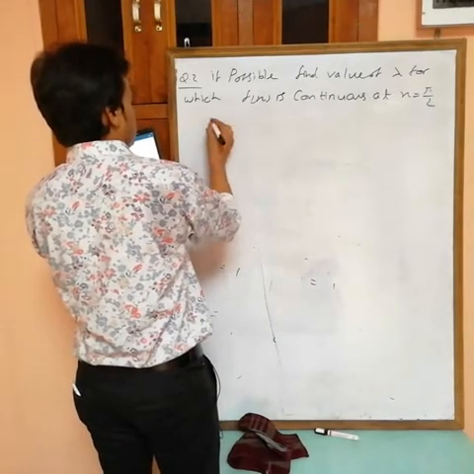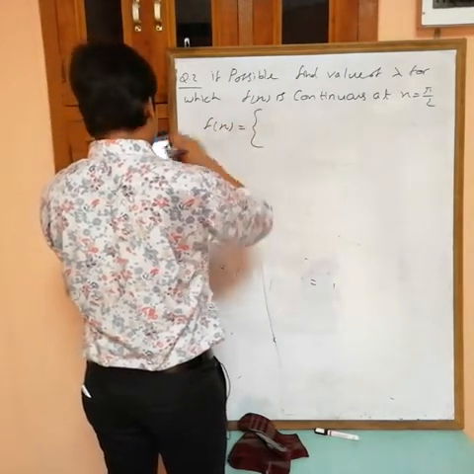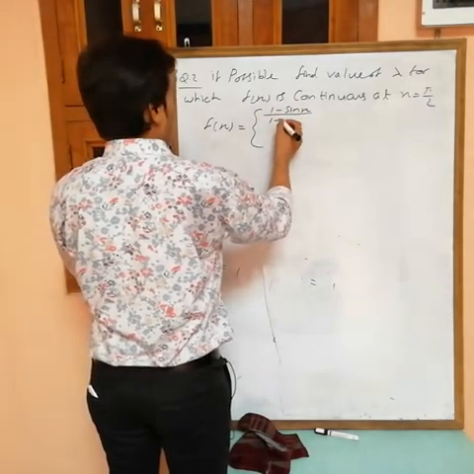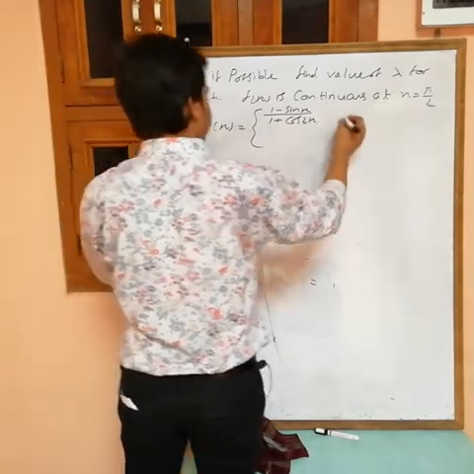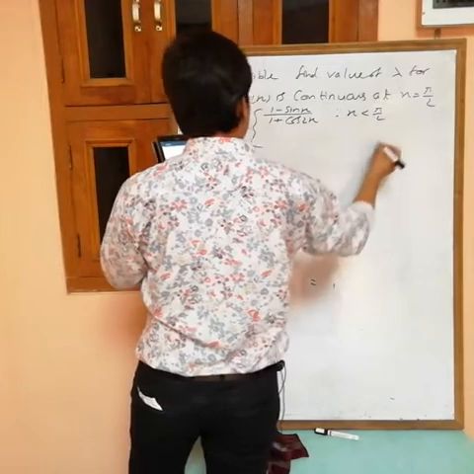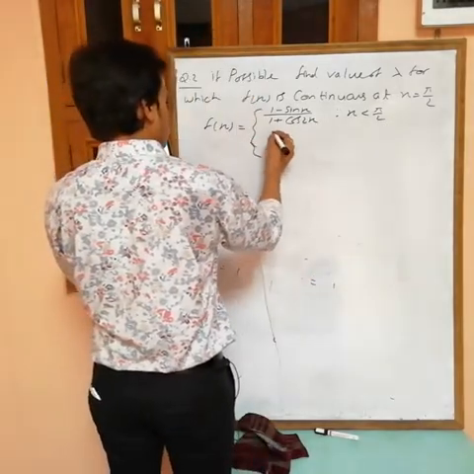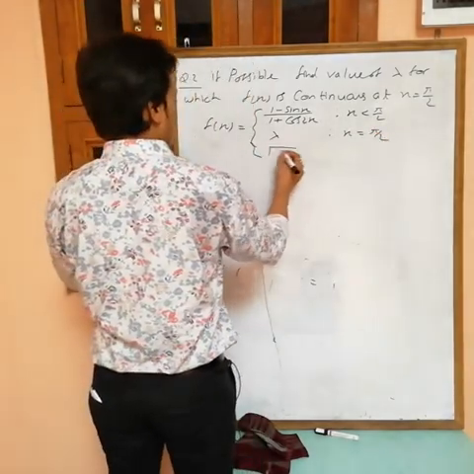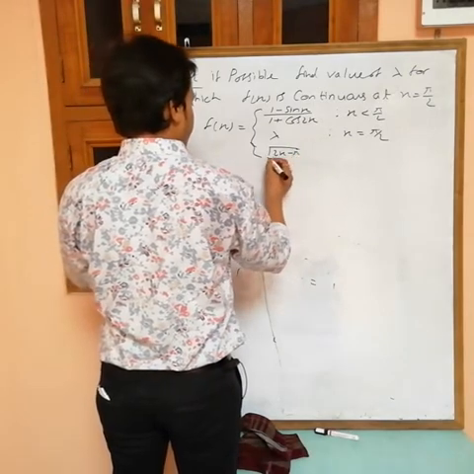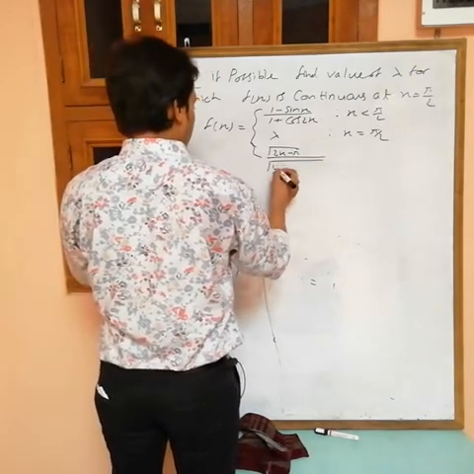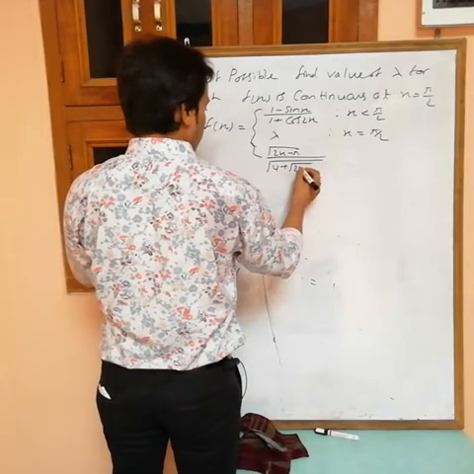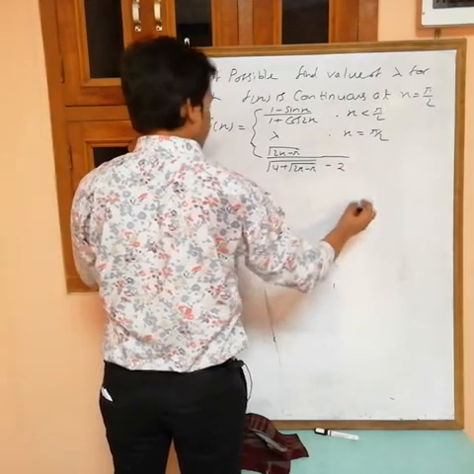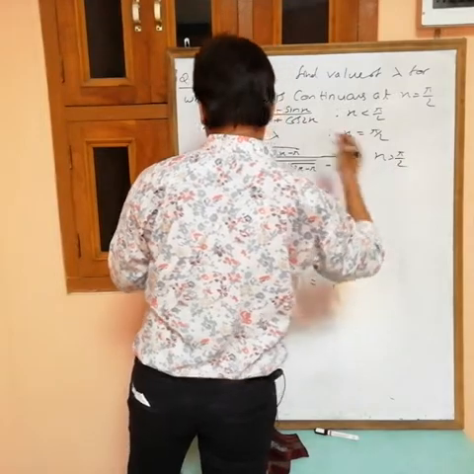Okay, the function is given in this form. f(x) equals (1 minus sin x) by (1 plus cos 2x) when x is less than pi by 2, and f(x) equals lambda when x equals pi by 2, and f(x) equals (2x minus pi) by (root 4 plus root 2x minus pi) minus 2 when x is greater than pi by 2.